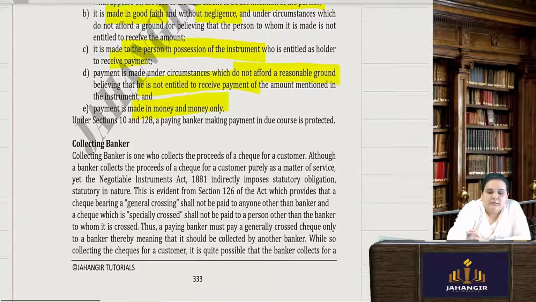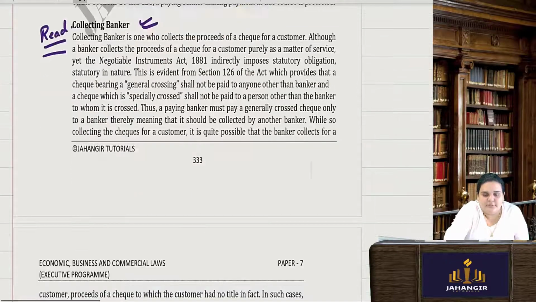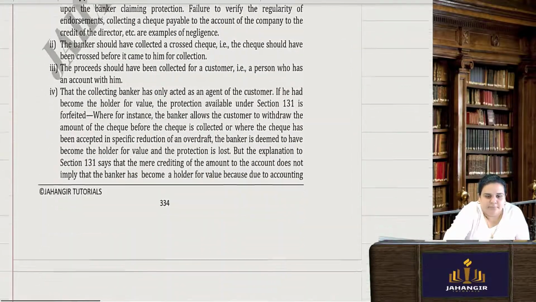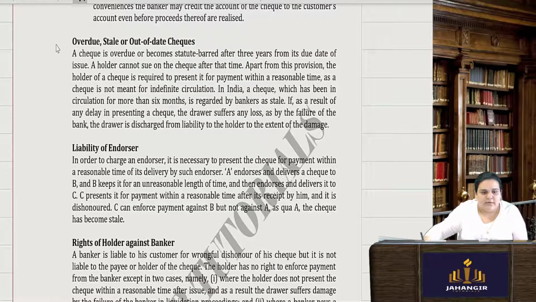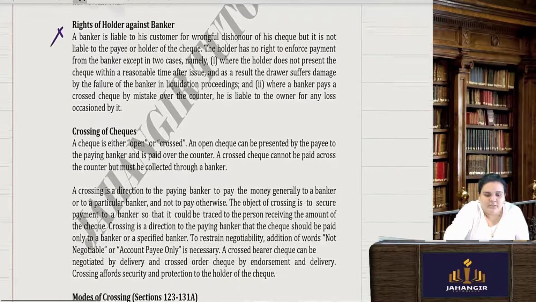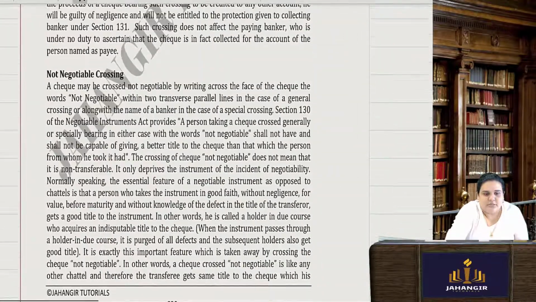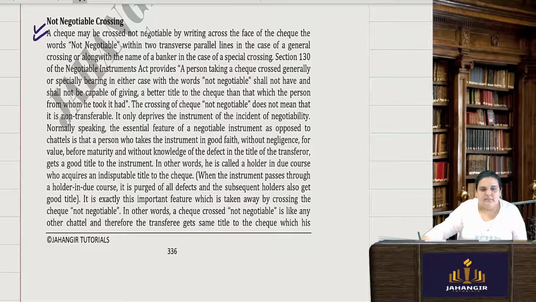Then we have the collecting banker. Collecting banker is also only read. The one who collects the proceeds for the customer. What is an outdated check? One which is 3 months and more old. Liability of an endorser, you don't have to do any of this. Crossing of the check, yes, this is a little important. Modes of crossing: general, special, and a not negotiable crossing. This they can ask you as a short note.